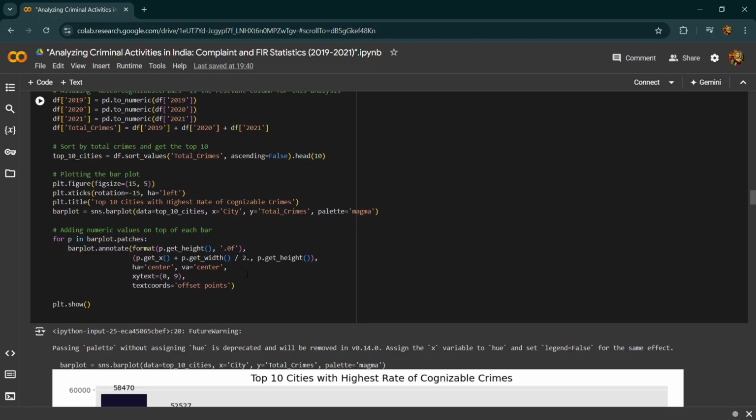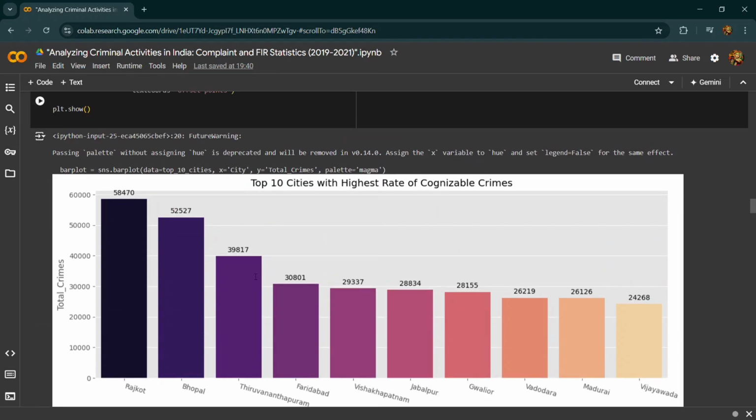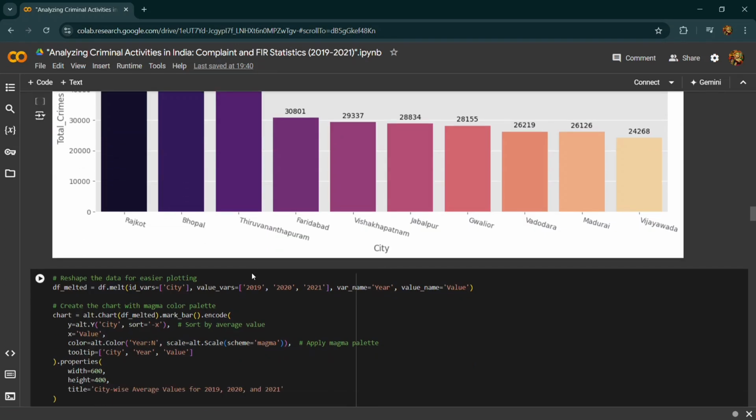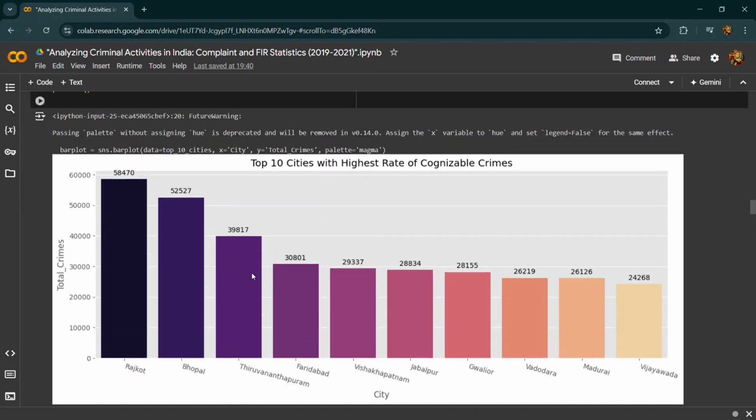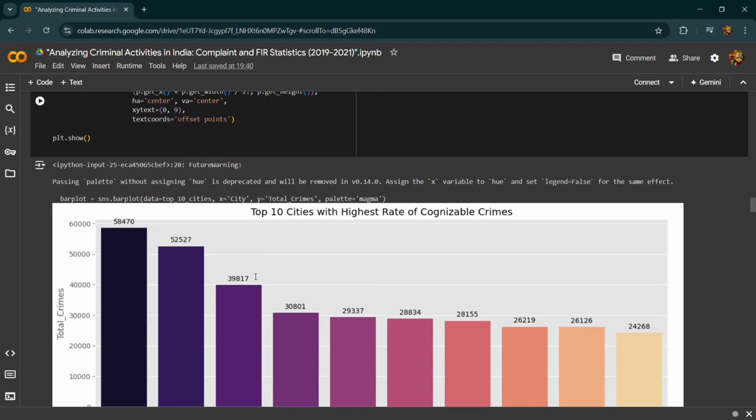Then we have to plot the bar chart. Then we annotate each bar with the numeric value of the total crime. Then we have to reshape the data frame to the long format for Altair plotting. Then we create an Altair bar chart to visualize the data across different years and use the magma color palette.